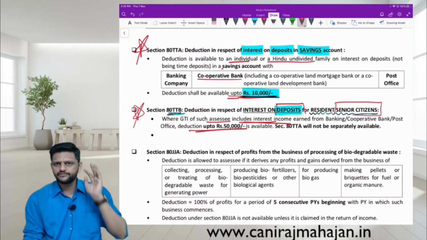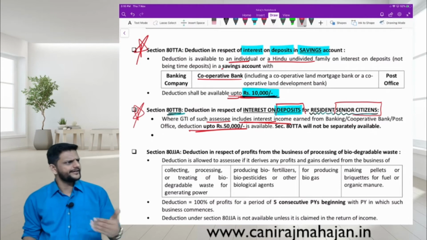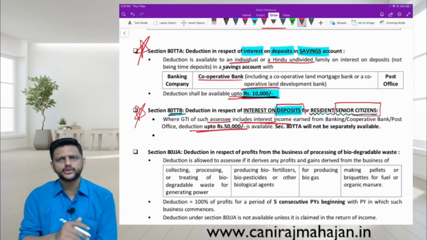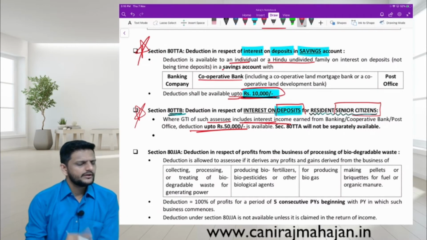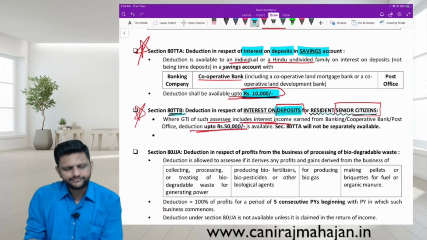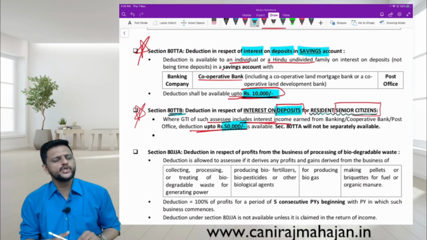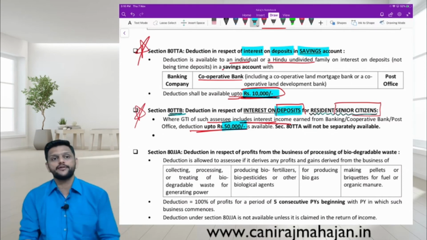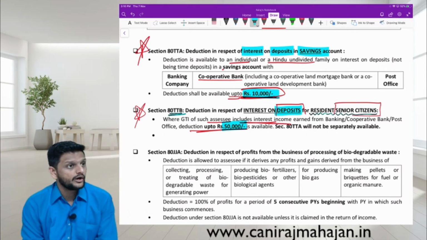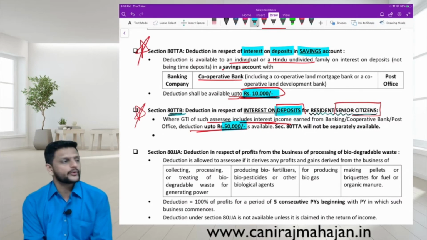Which is more beneficial for a senior citizen? Obviously, 80TTB is going to get that much deduction. See, in the savings account, you are getting deduction of up to 10,000. Now obviously the limit over here is how much? 50,000. So you can in a way understand that an extra deduction of 40,000 you are getting maybe on fixed deposit interest, on FD interest. That is also how you can understand.